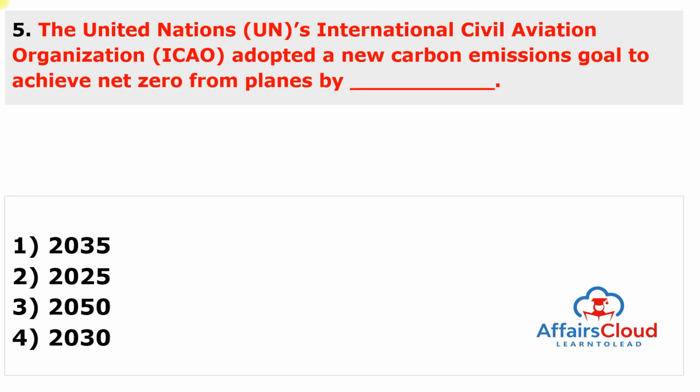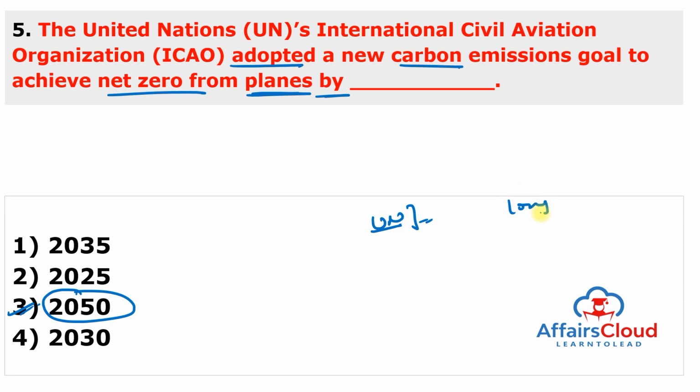Moving to next question. United Nations International Civil Aviation Organization adopted a new carbon emission goal to achieve net zero from planes. Net zero from planes by which year? And answer of this question is 2050. 3 is the answer. So United Nations International Civil Aviation Organization adopted a long-term aspirational goal of making carbon emission from air travel net zero by the year of 2050